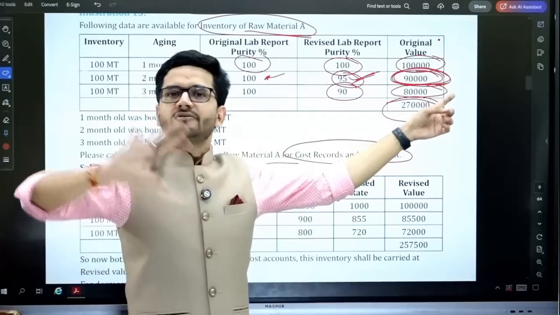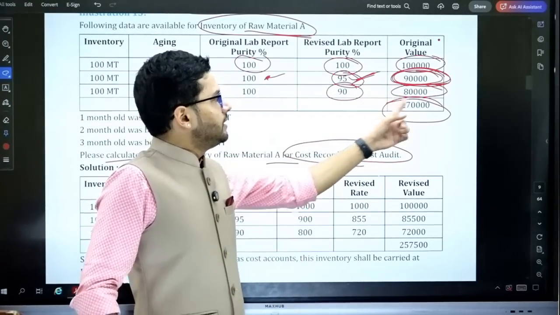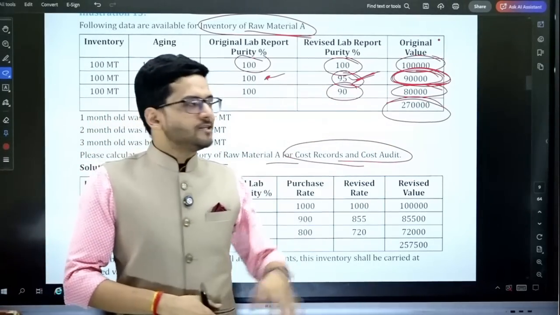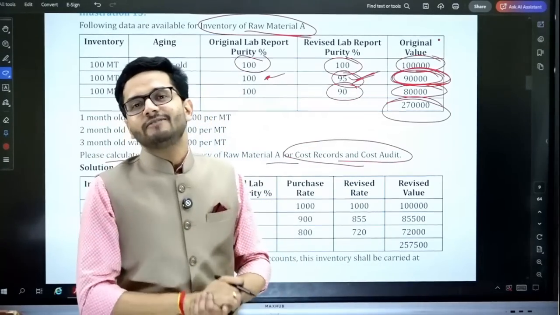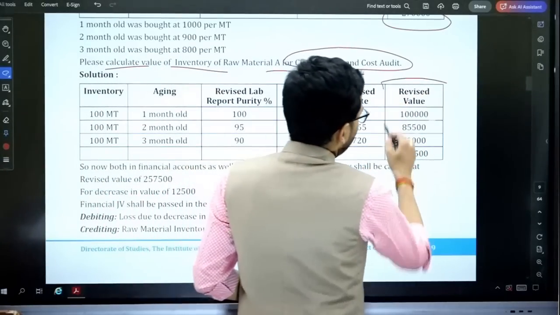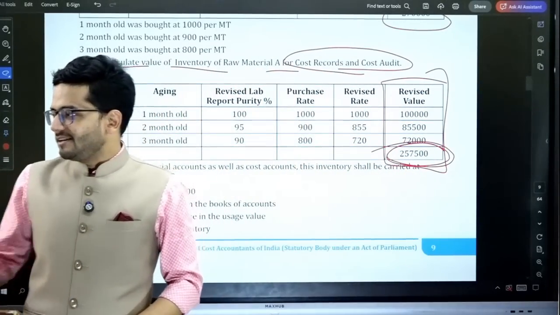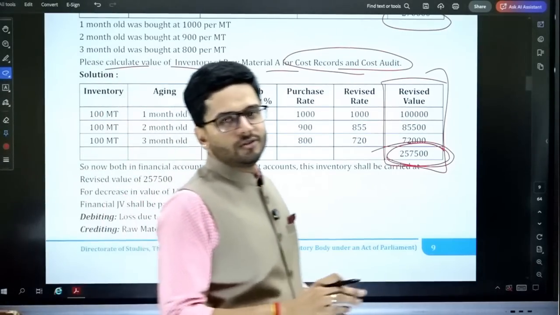The first part has got 100% purity, no problems in that. We are going to take it at the full level. 80,000 value, but its purity is 90%. So 80,000 multiplied by 90% is the value as on today of this particular inventory. Okay, so this is how we are going to calculate the revised value of inventory, and we are going to come at the revised value of inventory level at the end of the year. So this is how we are going to do this question.